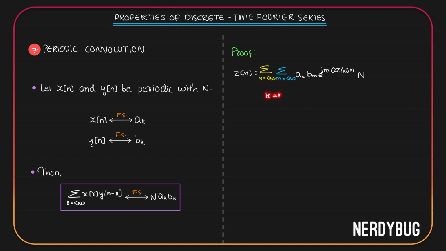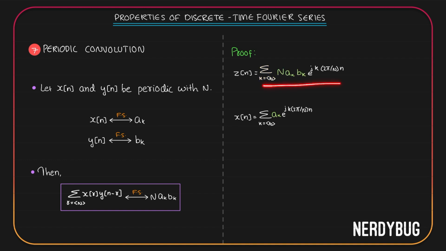But k is equal to m, which means we don't have to write it two times. Let us remove one of them. Let us take n from here and put it with a_k and b_m. Again, k is equal to m. So over here instead of m, we can write k. Over here also instead of m, we can write k.